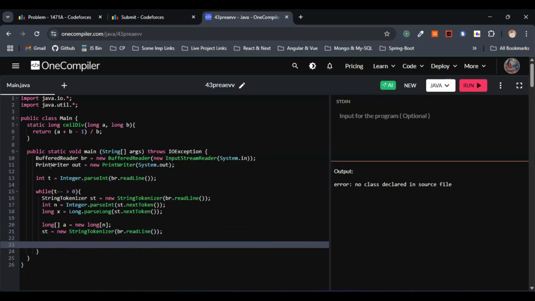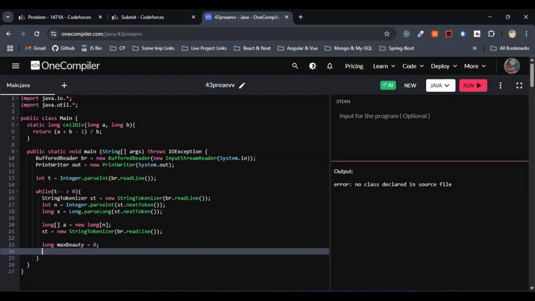So let's move on with the next step. Here we have to initialize the max beauty. So here this will be max beauty equals 0, and also let's make use of the min heap, or min priority queue here for the optimal merge simulation.